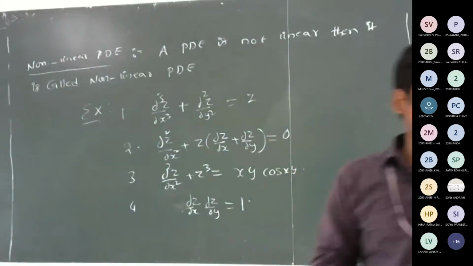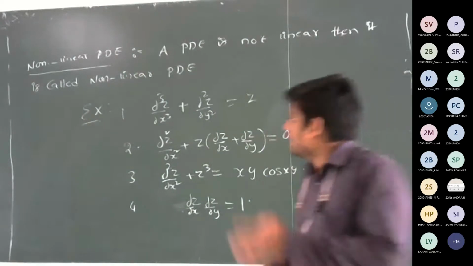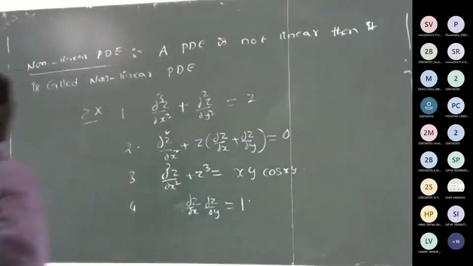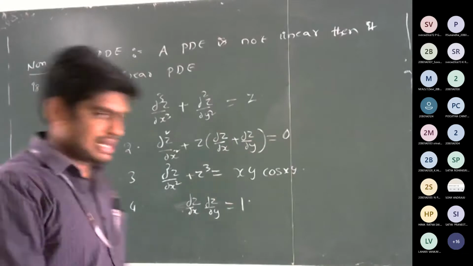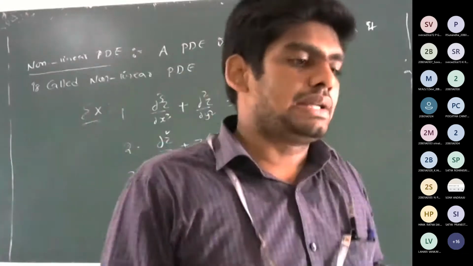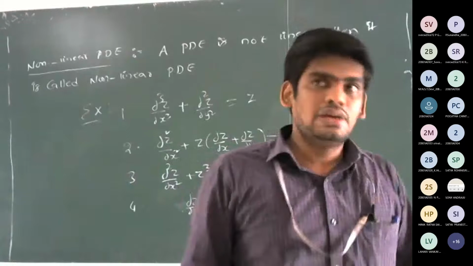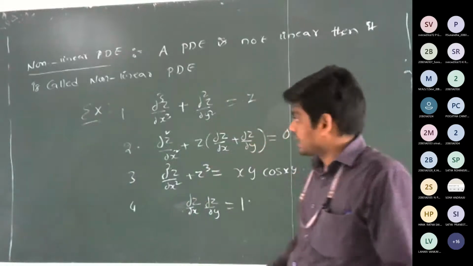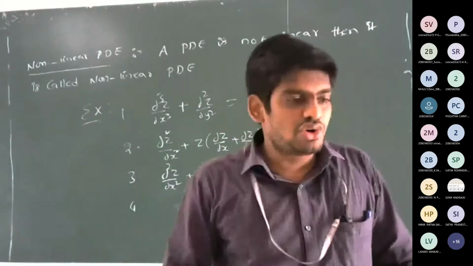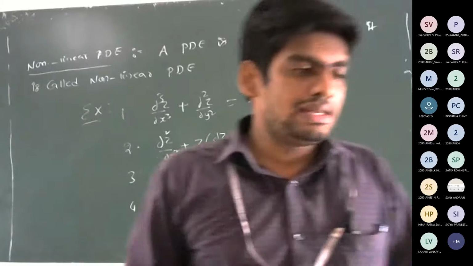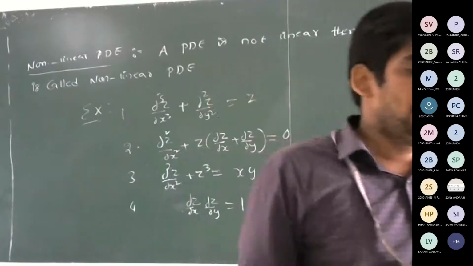So first note down the examples. These are the examples of the non-linear PDE. The definition is very simple: if a PDE is not linear, then it is called a non-linear PDE. Under this, note down the 4 examples, and I will also ask you why each is non-linear. So please note them down first.